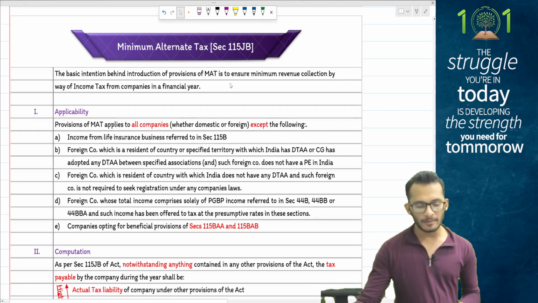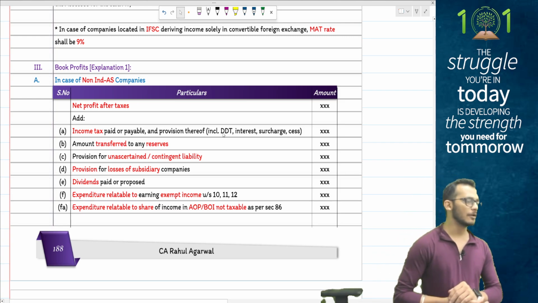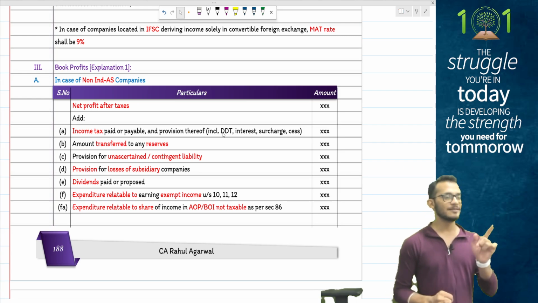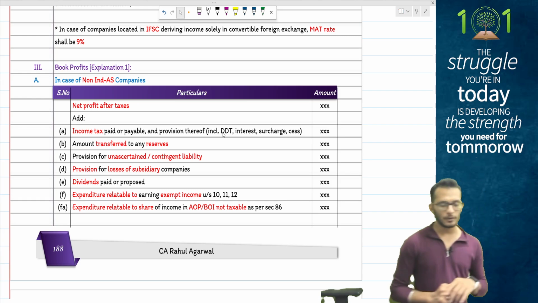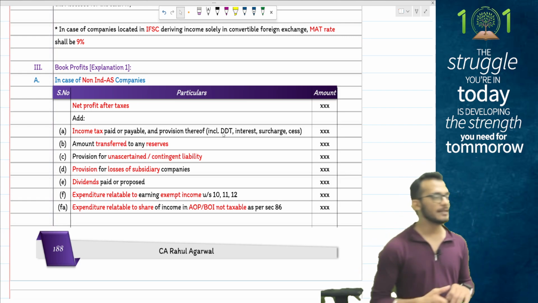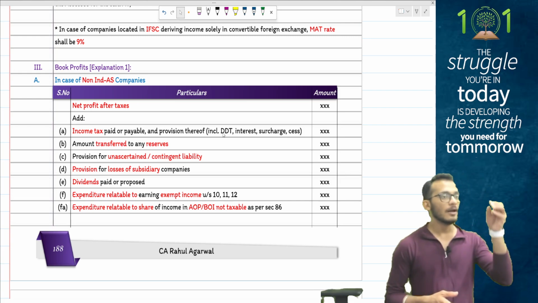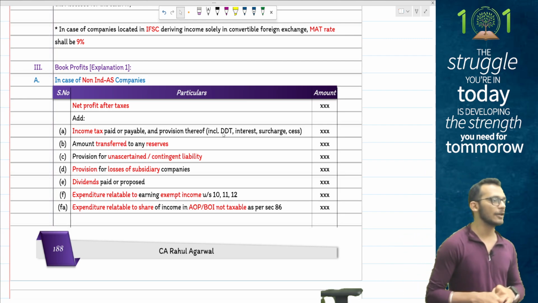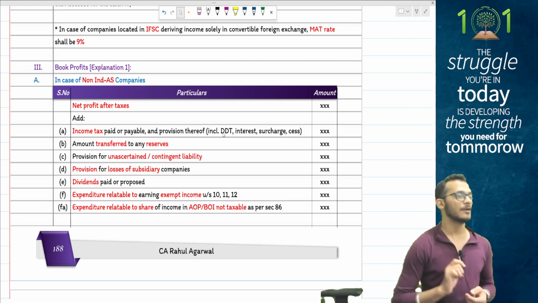To remember the MAT provisions, people, income tax says, do nothing. Just take your profit as per books and don't make any changes, except for some items which I will tell you. Which means here you're not starting from total income, you're starting from the net profit of the P&L. Some items which we discussed earlier, people: items to be added back first are any income tax which is paid, or any provision for tax which is created in the P&L, and any kind of deferred tax liability. Because you are disallowing deferred tax liability, you can claim deferred tax assets.